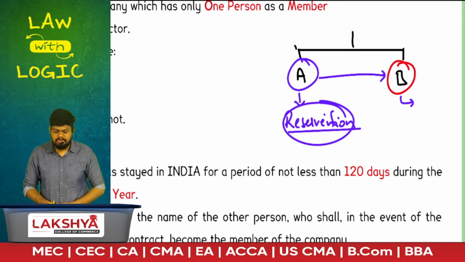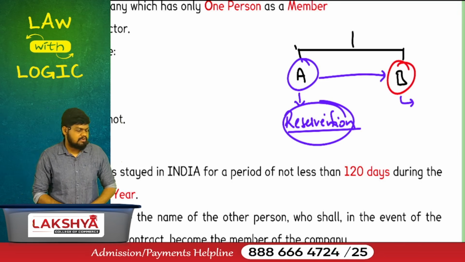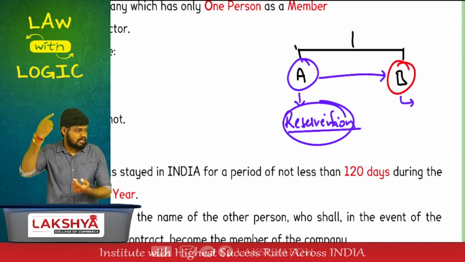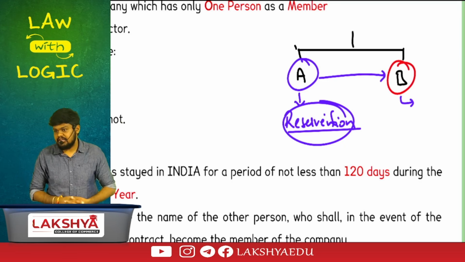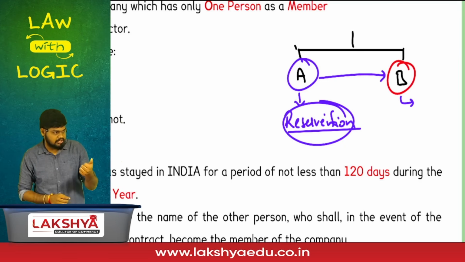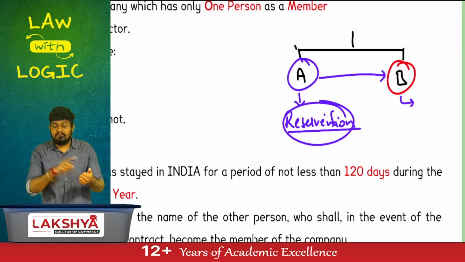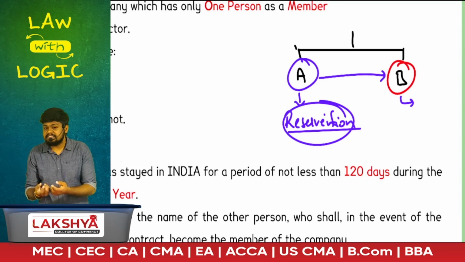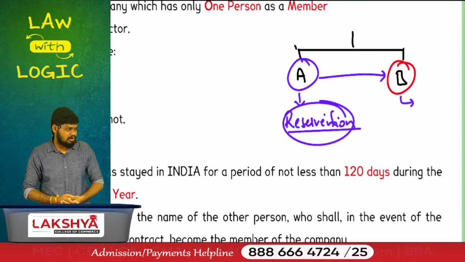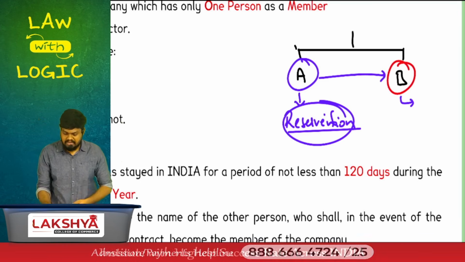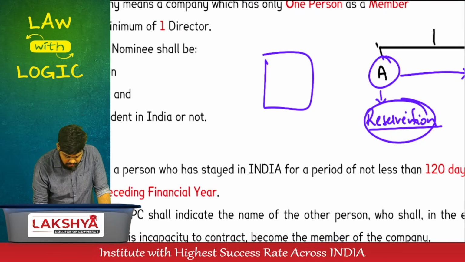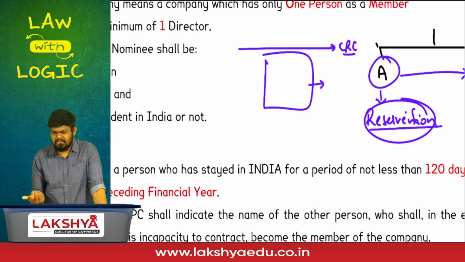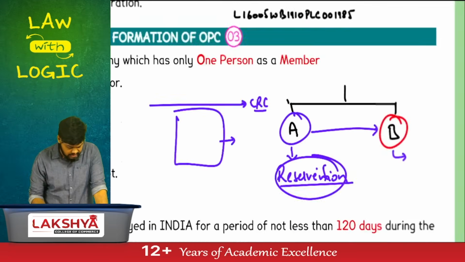Start the process. Who will submit documents? Subscribers will make an application to the CRC, because the entire registration process is now in the hands of the CRC. This also will be taken care of by the CRC. So who is going to make the application? The subscriber to the memorandum will make an application to the CRC requesting the CRC to reserve a name. Reserve it or allot it? Reserve it in the first place. I'll make an application. Once this application has been made to the CRC, will the CRC verify the application or directly incorporate? Verify. After verification, how to verify, I'll come to that in a bit.